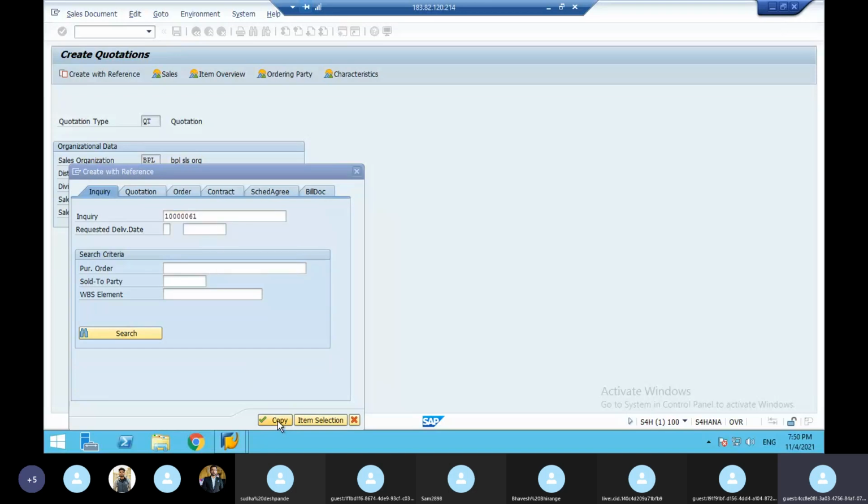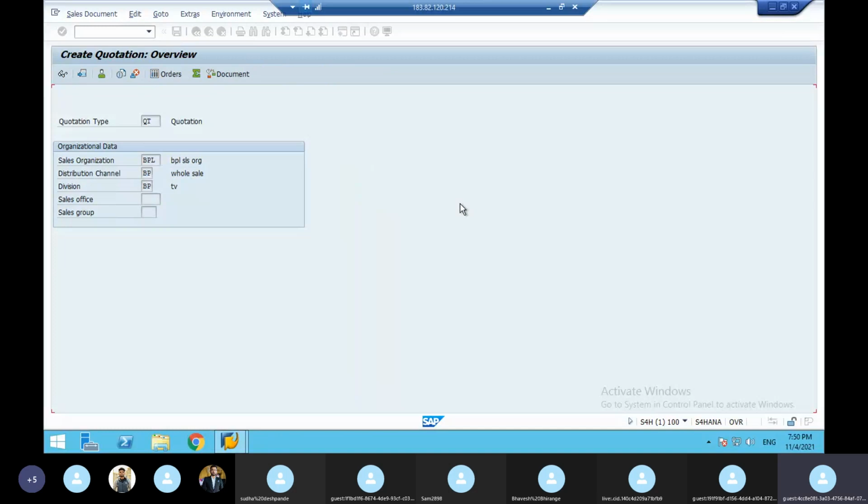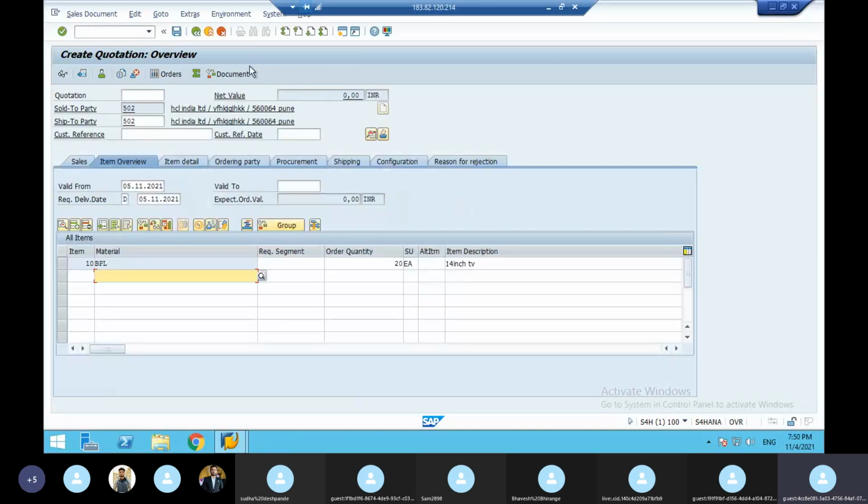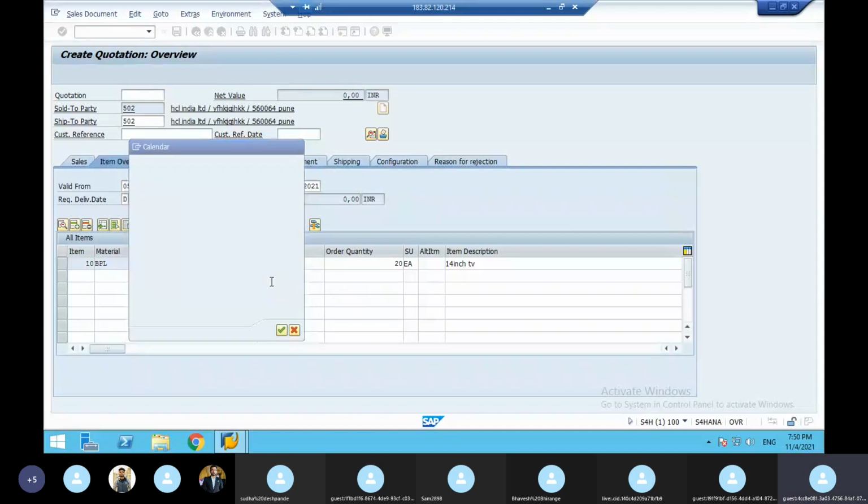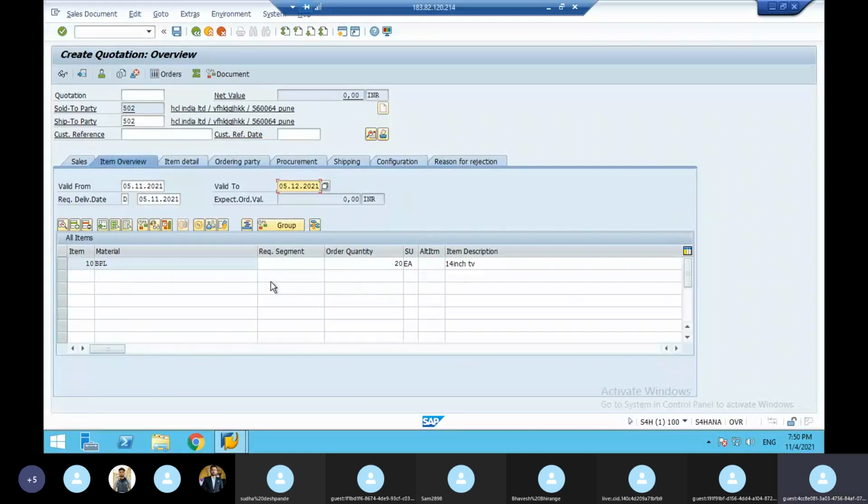Just click copy. Now you see everything that was in the inquiry has come here. Here you give valid from and valid to. Otherwise you give 1 month, 2 months, 3 months. Then enter. Here also there are three parts, the three structure levels of a quotation.